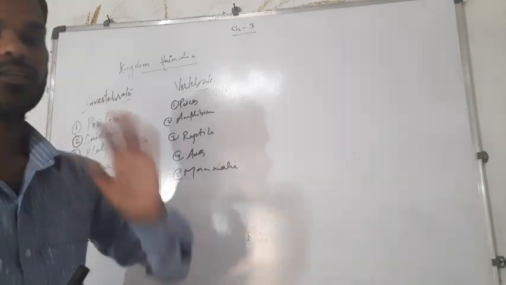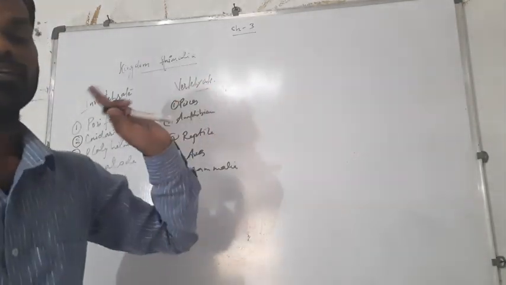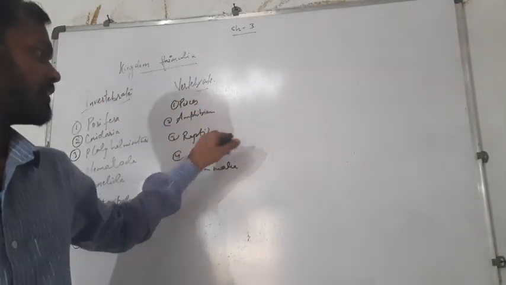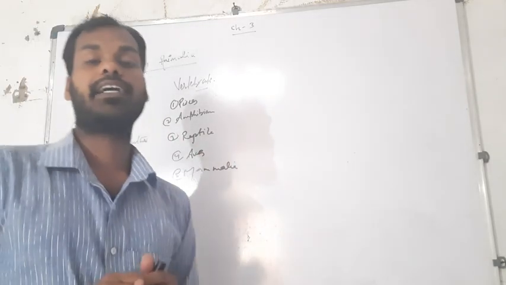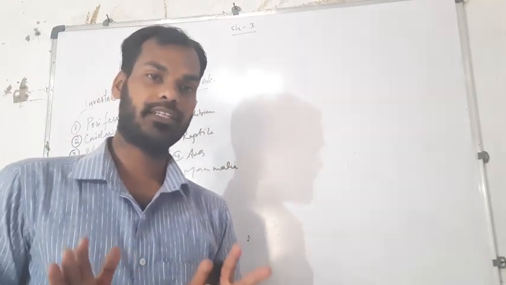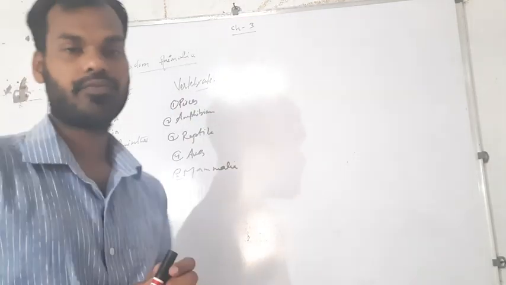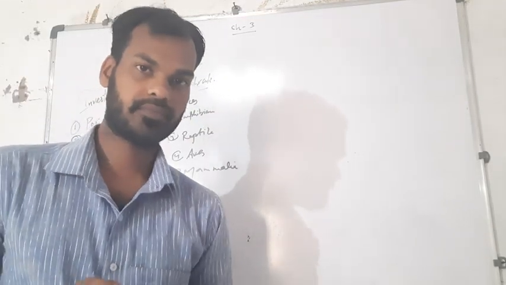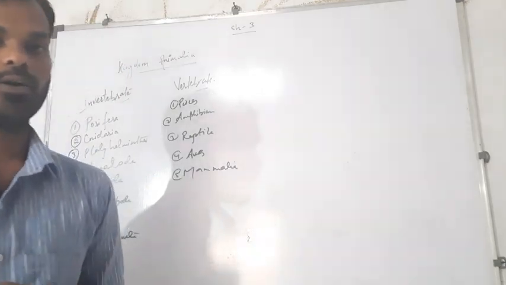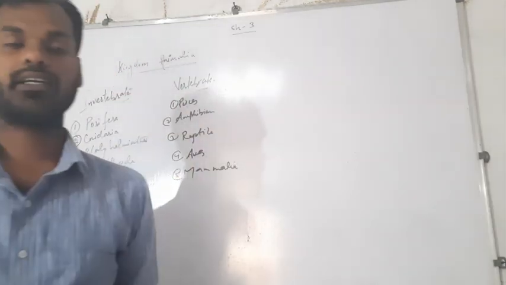And another one is Vertebrata, that is vertebrates: the fishes, amphibians, reptiles, aves, and mammalia. So these 5 are the different types of vertebrates and 8 types of invertebrates. Okay, now we will talk about the differences between vertebrates and invertebrates.